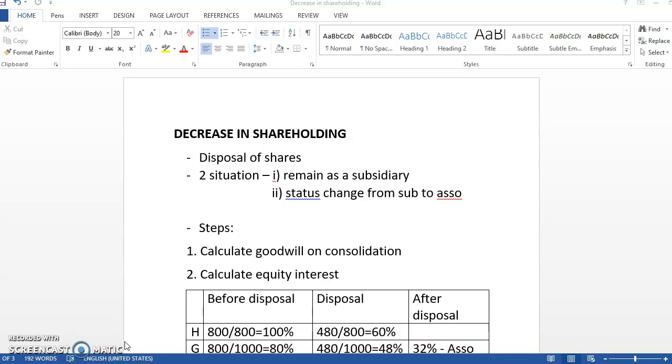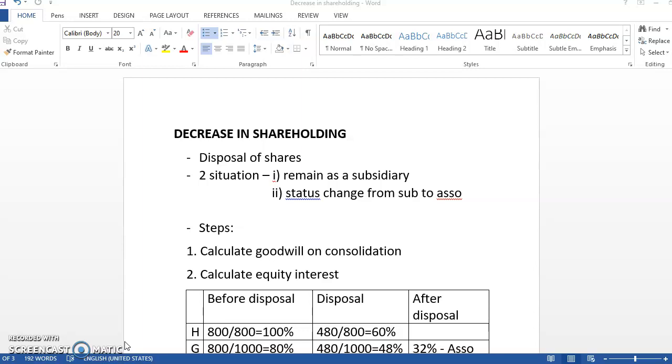When we have a decrease in the shareholding, there are a few steps that we need to consider. The first one, we need to calculate the goodwill on consolidation. When we want to calculate the goodwill on consolidation, the status of the company initially is a subsidiary.